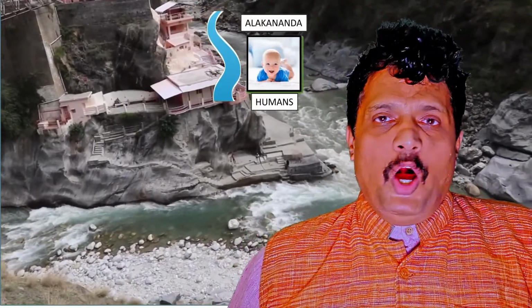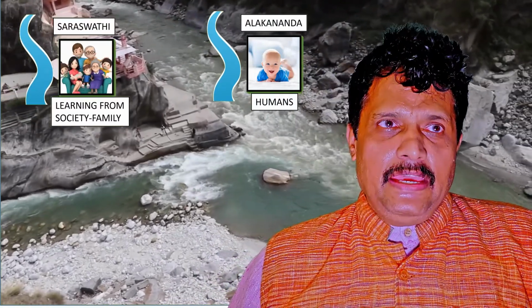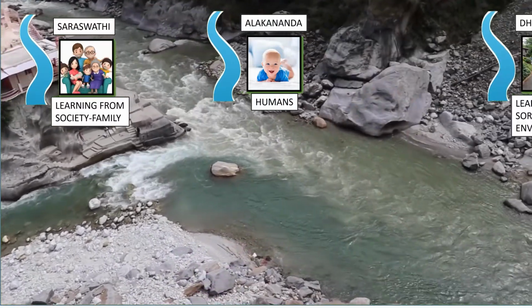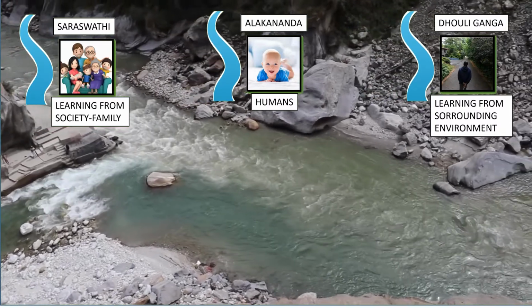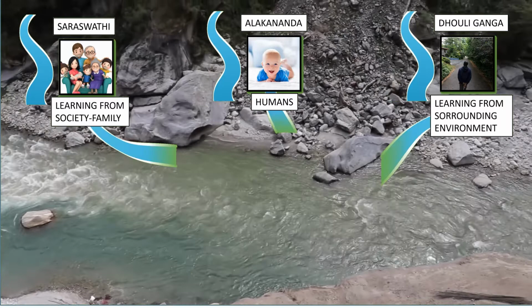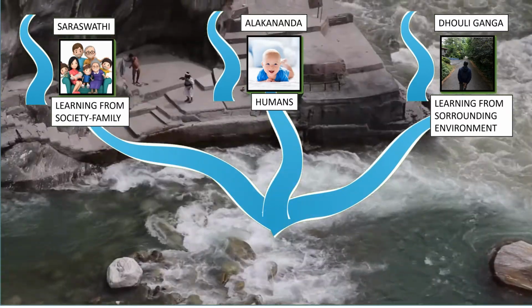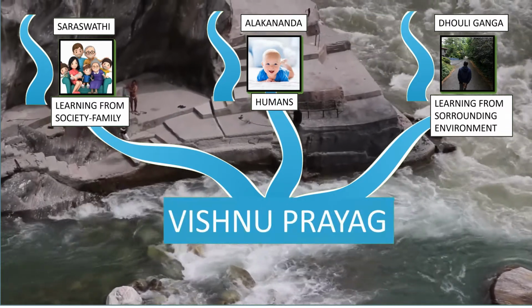To make it more clear, Alakananda is a human born as a child. Saraswati is its social background or the society in which it is born. And Dauli Ganga is the land or the surrounding in which the child is going to grow up. So the convergence of human with its society and the nature is what we call as Vishnu Prayag.